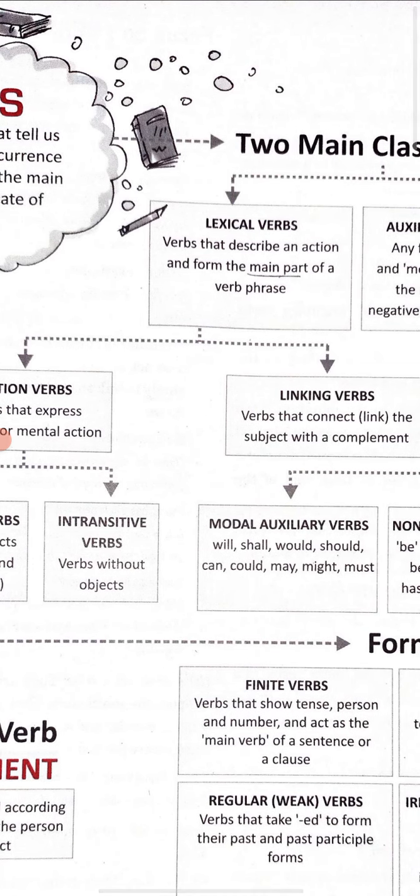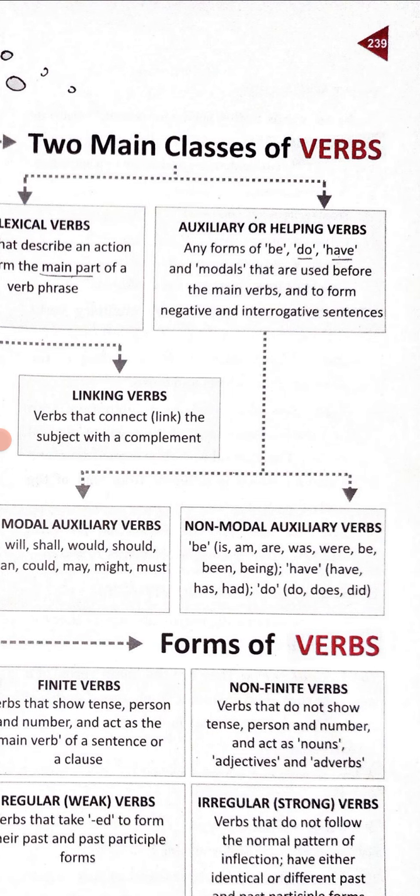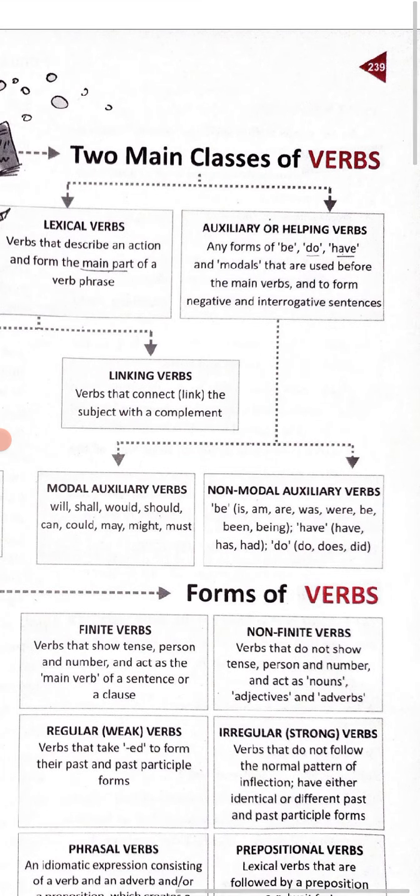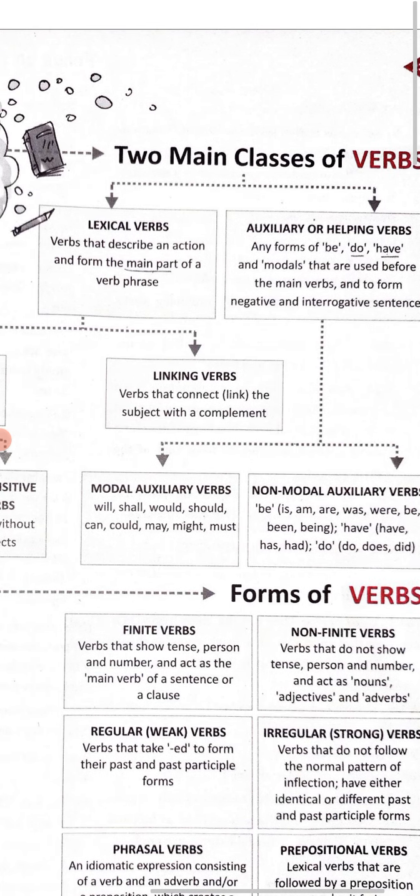Okay. Now you can see two main classes of verb. The lexical verb and the auxiliary verb, which is also known as helping verb, and the lexical verb, which is also known as main verb. So a lexical verb describes an action and forms the main part of a verb phrase. You can call them the main verb in the sentence, while auxiliary verbs are also known as helping verbs.